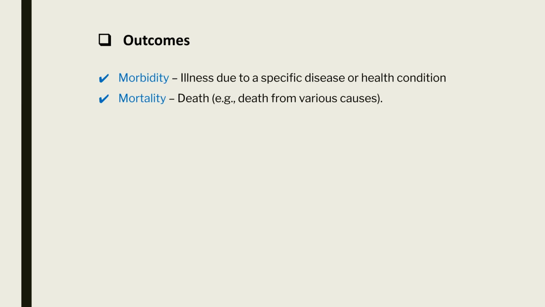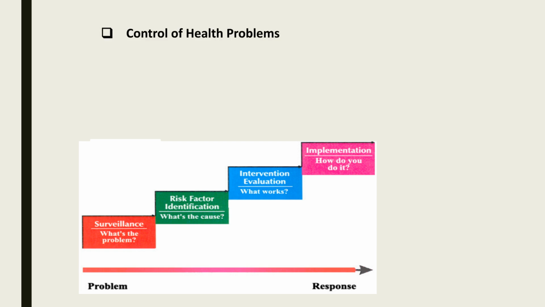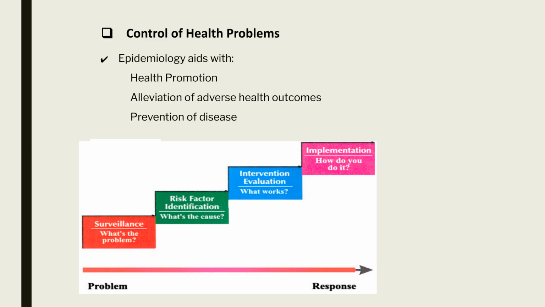Outcomes vary from health-related outcomes, such as mortality and morbidity, to behavior-related outcomes, such as physical activity, diet, and sleep. As we mentioned earlier, epidemiology involves a lot of data analysis to know the distribution of a disease at the population level and how the disease is associated with health outcomes. All of this falls within the quantification concept. For the last characteristic, epidemiology aids in the control of health problems through surveillance, risk factor identification, intervention, evaluation, and implementation, which inform health policy development for health promotion and disease prevention.